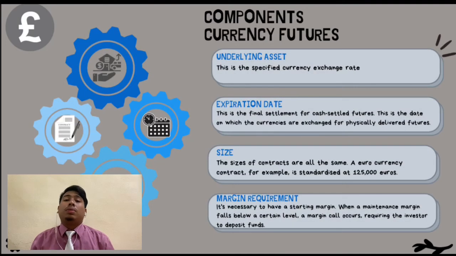Now we will discuss a little bit more about the components in the currency future. The first one is the underlying asset, which is a specified currency exchange rate. The second one is the expiration date, which is the final settlement date on which the currency or cash is settled in the future. And the third one is the size. The size of the contract is the same, for example, standardized at 125,000 euros. And the last one, margin requirement. It is necessary to have a starting margin, but if it falls below the maintenance margin, the investors must deposit funds to raise it back to the initial margin.